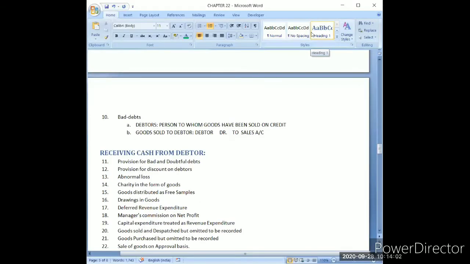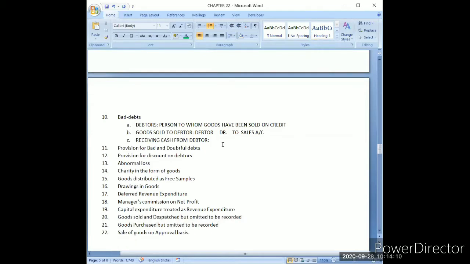The journal entry for receiving cash from debtor will be cash account debit to debtor account. Cash account debit to debtor. So this will be the journal entry.